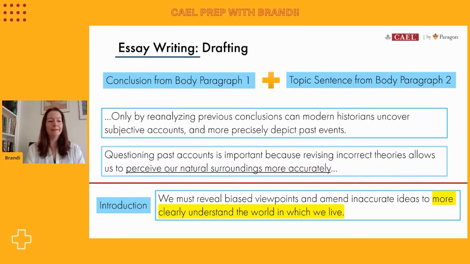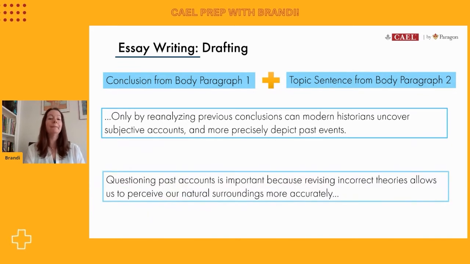So let's try this. If we said, perceive our natural surroundings more accurately, that means to more clearly understand the world in which we live. So at least we've gotten rid of that repetitive vocab and we haven't changed the meaning, which is a good thing. We liked the meaning the way it was. So that's one little problem fixed. There's one other addition I'd like to create here.